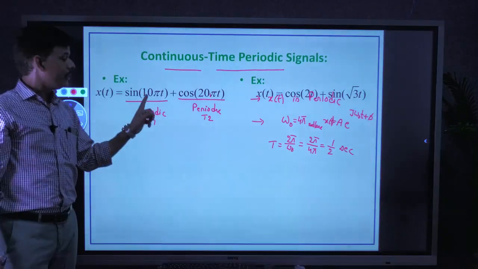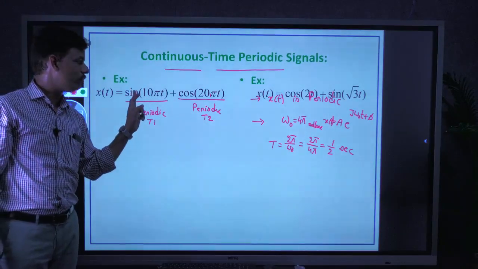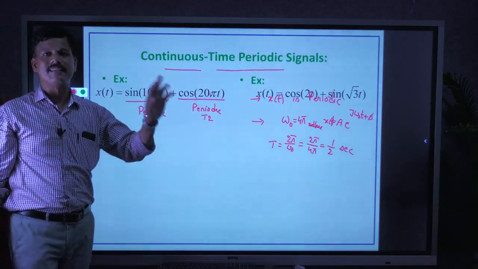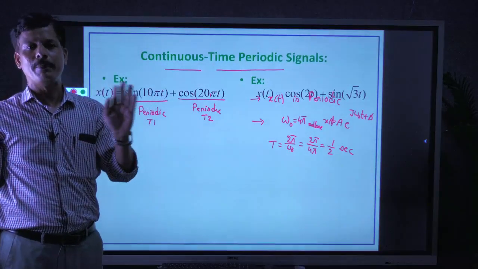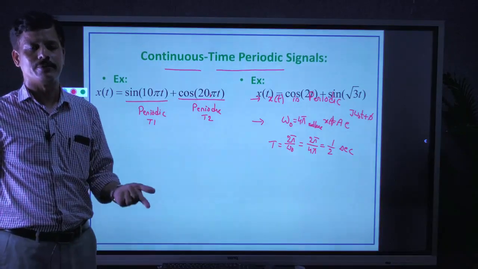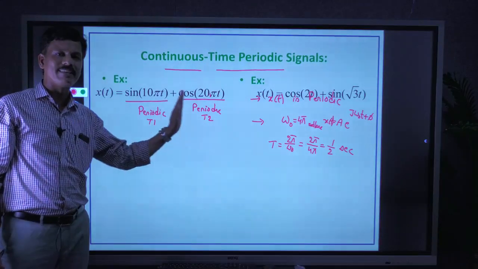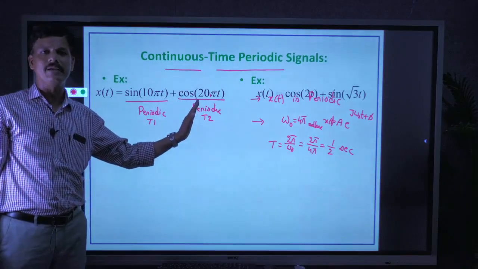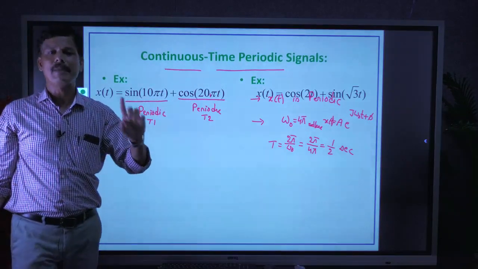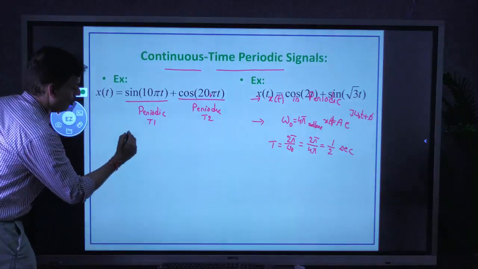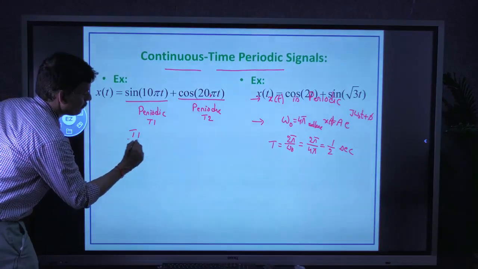But even though the individual terms are periodic with individual periods t1 and t2, the sum may or may not be periodic. That we need to find out. Is it clear? That completely depends on the ratio t1 by t2.